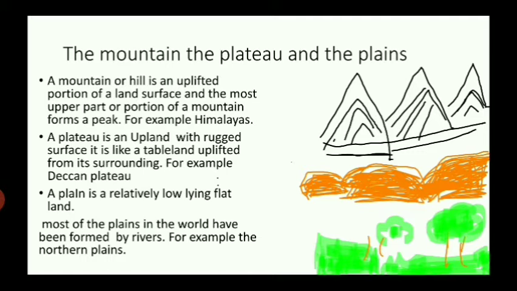Now let's recall the plains. A plain is a relatively low-lying flat land. Most of the population wants to live on plains. Most of the plains in the world have been formed by rivers. For example, the northern plains. Now let's go back to the chapter.